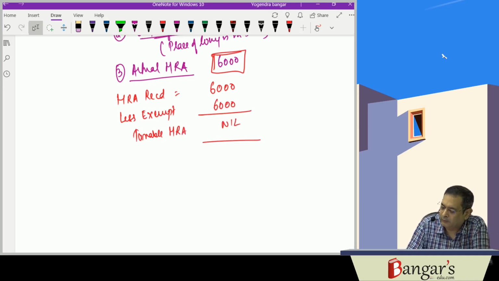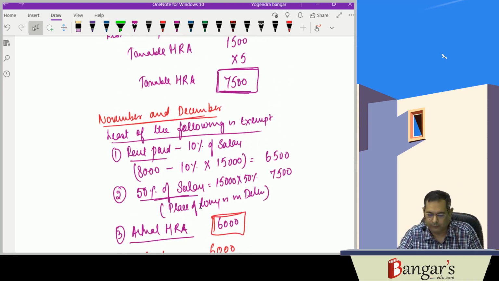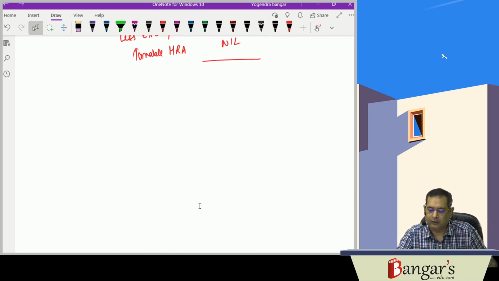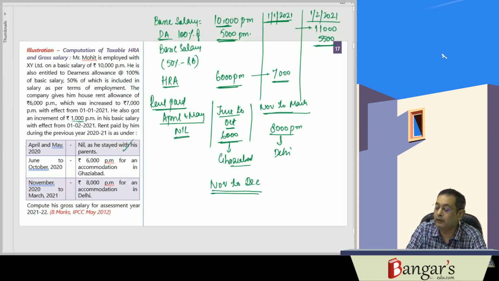For how many months? For 2 months. It will be nil for November and December. Then comes our January. We calculate for January because here HRA has increased for January.